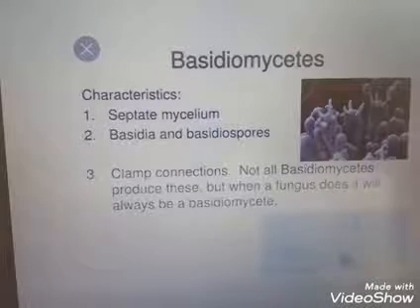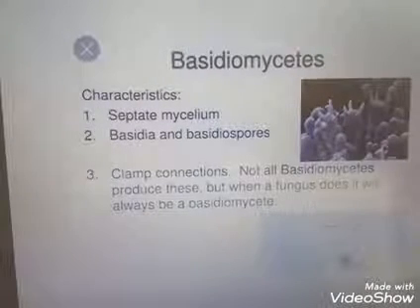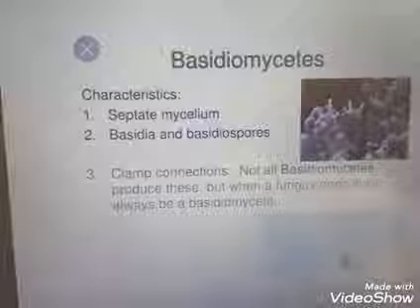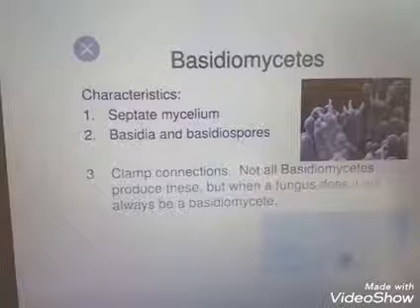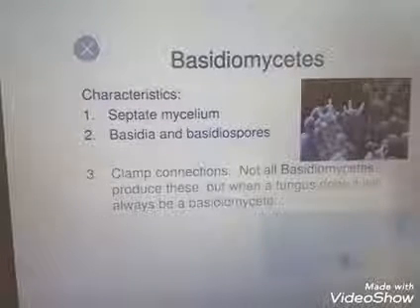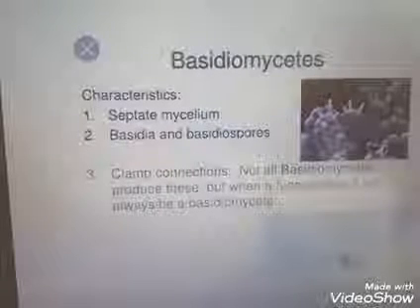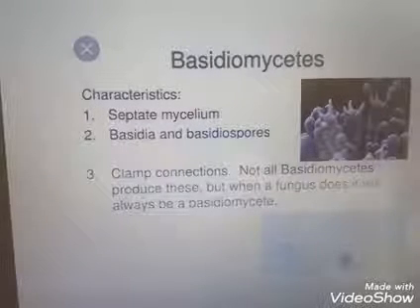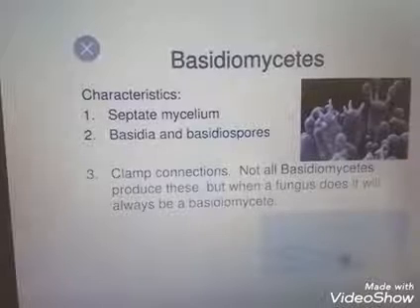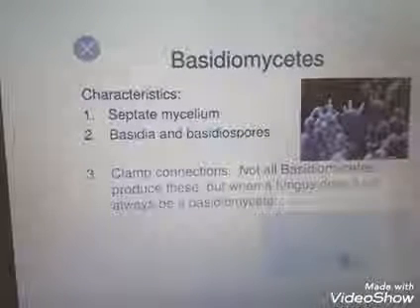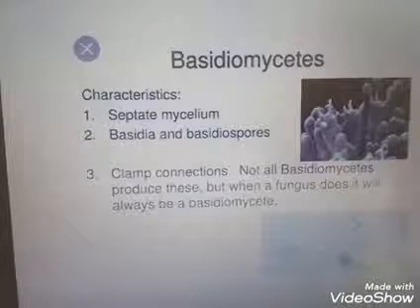Okay, then the karyogamy results in the production of 4 basidia. The fruiting bodies producing basidia are known as basidiocarps, same as in the ascomycetes. The example for this group is Agaricus. Agaricus is an edible mushroom.